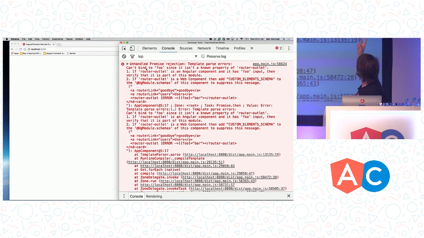Angular looks and says, OK, I know because there's a dash in router outlet, it's either going to be a custom element or an Angular component. It's going to check the schema to see, OK, these are the inputs, these are the outputs, these are the things I can bind to. And if there isn't a match, it's going to throw up an error and say, hey, this is wrong, I don't know anything.